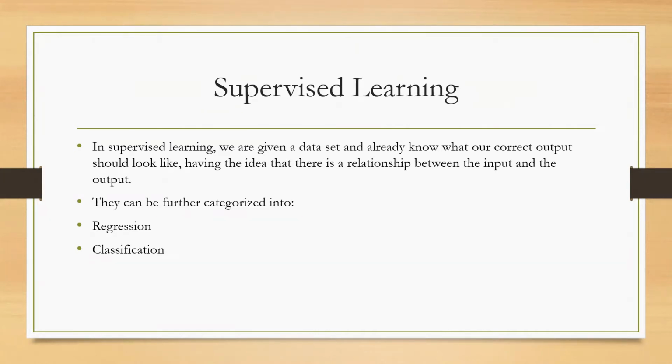So suppose you have an input variable, say it is X, and you have an output variable, say it is Y. So you are trying to build up an algorithm which learns the mapping function from the input to the output. So the mapping function can be described as y is equal to function of x.